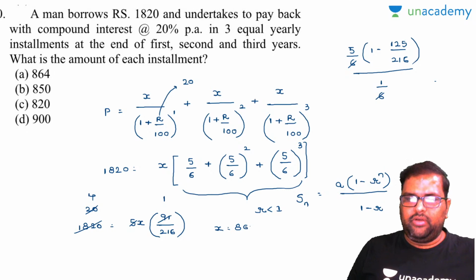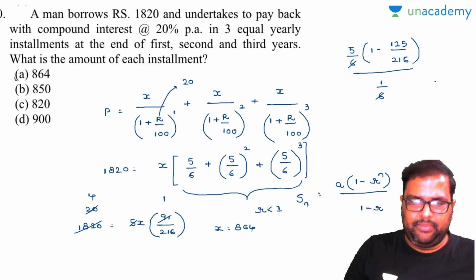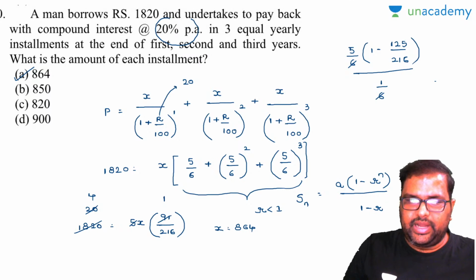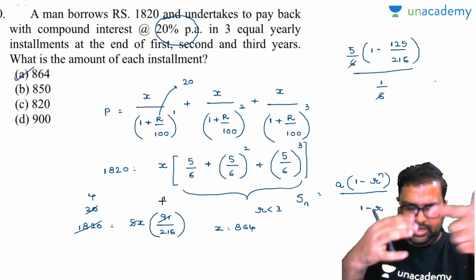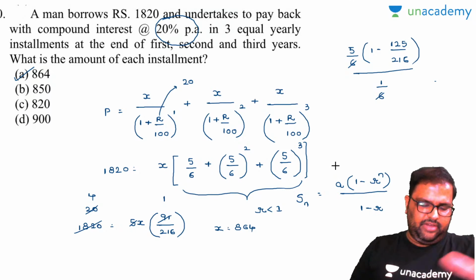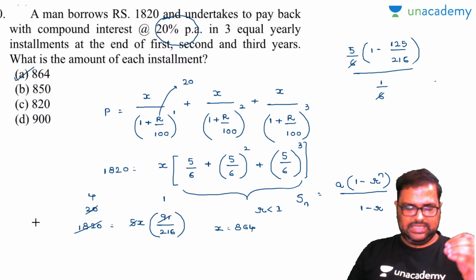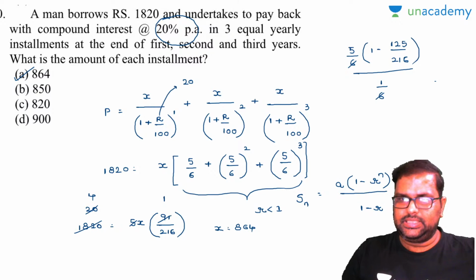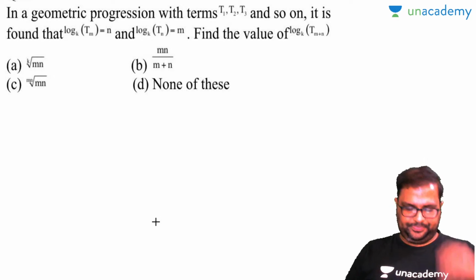Now look, whenever you are asked to find EMIs, just observe this rate of interest value. It will become 20 by 100, 1 by 5. So break this down into a geometric progression and then quickly find the answer. That's the easiest way to solve the question. Clear? Yes. Let's go on to the next one.